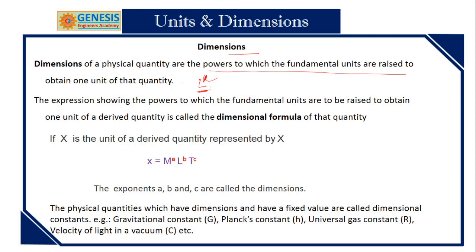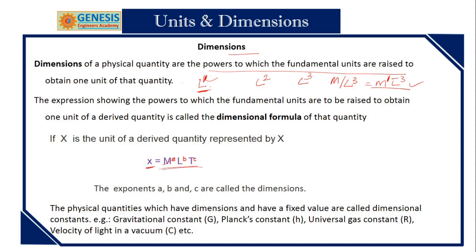For area it is L square, that is the dimensional formula for area. L cube, that is the dimensional formula for volume. If it is density, mass by volume, I can show it like this. Like that, this is 1. So if any quantity is to be represented by a dimensional formula, then it is the quantity and this is the dimensional formula.